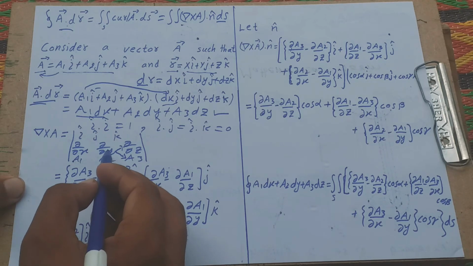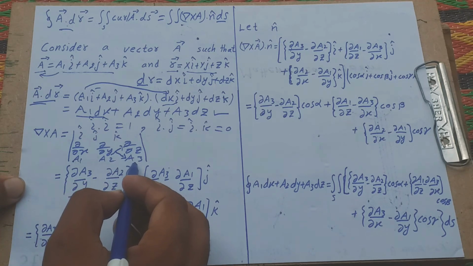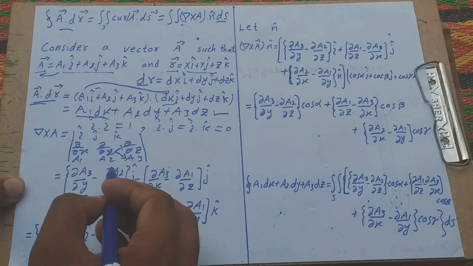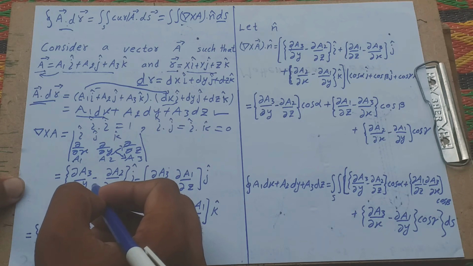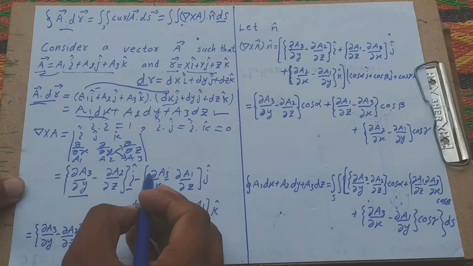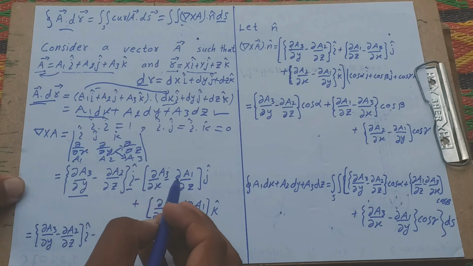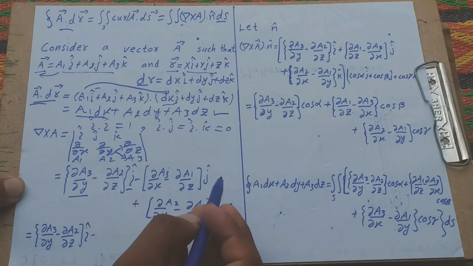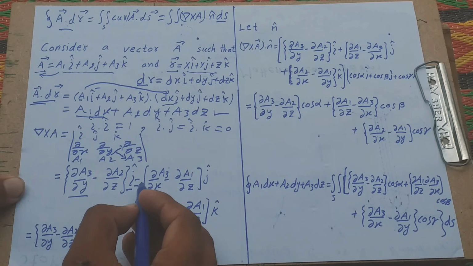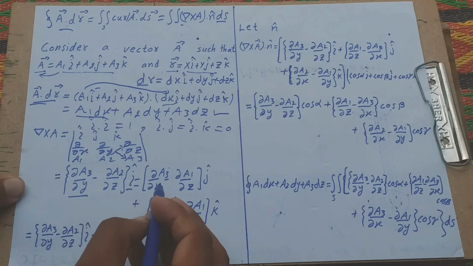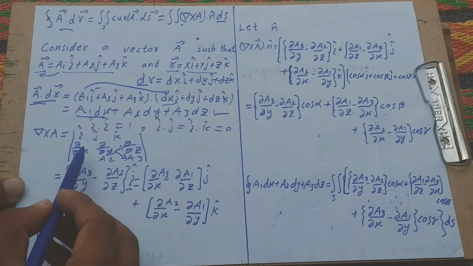When we multiply partial y with A3, and cross multiply with A2, then we write a negative sign. Okay, understand? Also when we write for the unit vector j, we use a negative sign.